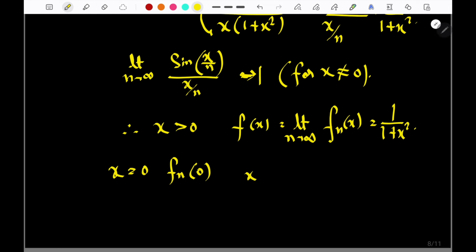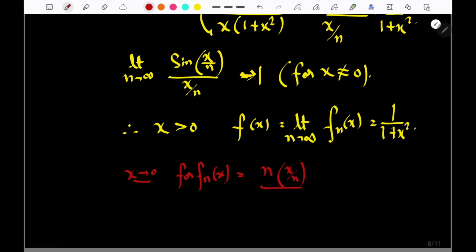So if I put it here, or rather don't say exactly x equal to 0, we can take another approach. We can choose x tending towards 0 for f_n(x). So this will be n sin(x/n) divided by x(1 + x^2).